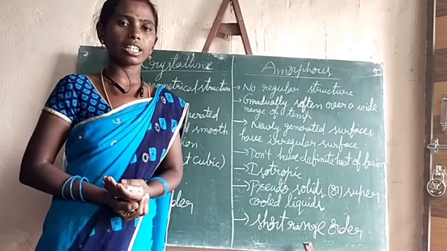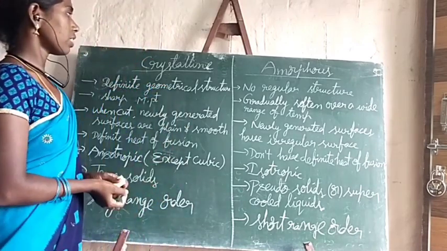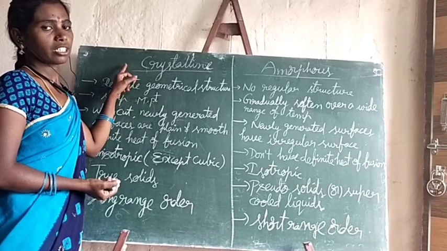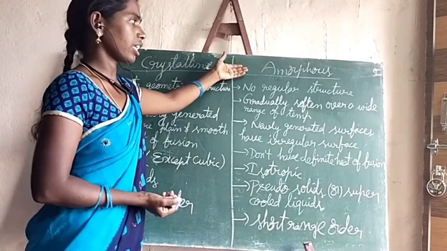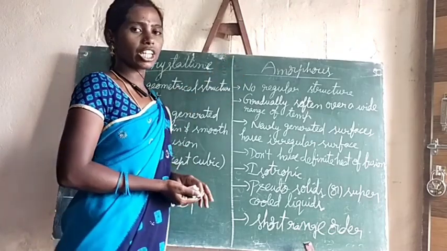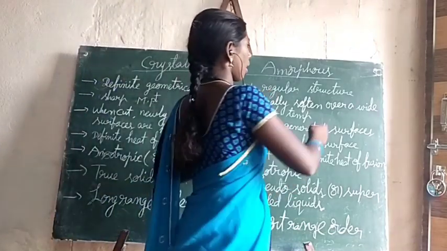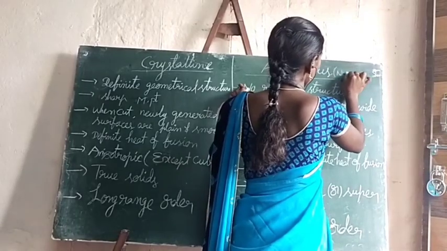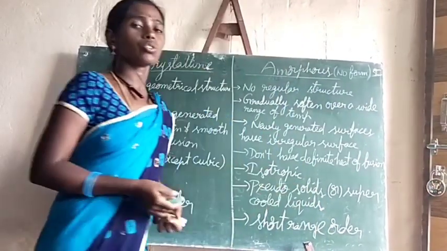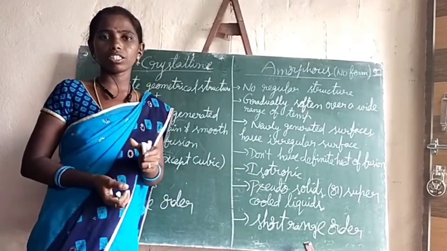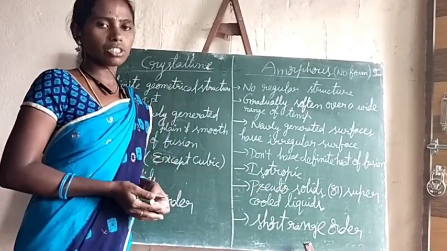In our previous class I told you that the crystals which have the regular arrangement are called crystalline solids, and those which have the irregular arrangement are amorphous. Amorphous is a Greek word; as I told you in our previous class, it means no form. That means they don't have any regular pattern of arrangement. Those are called amorphous solids.